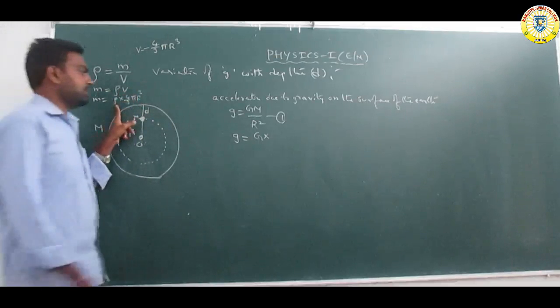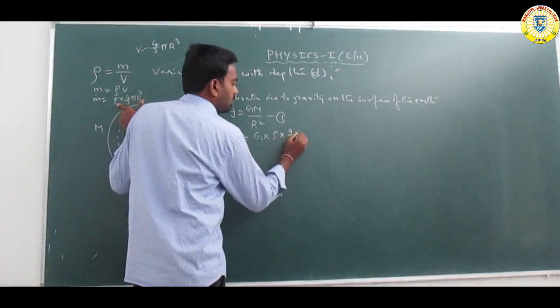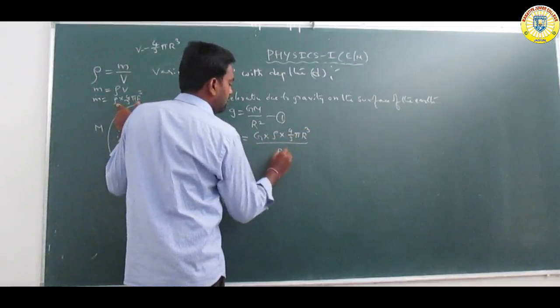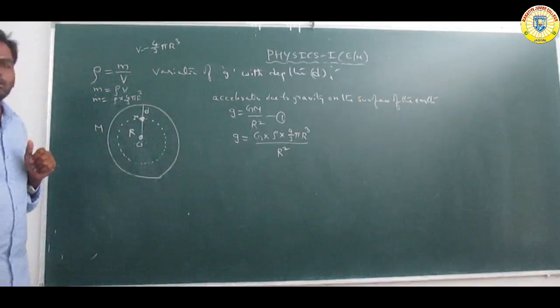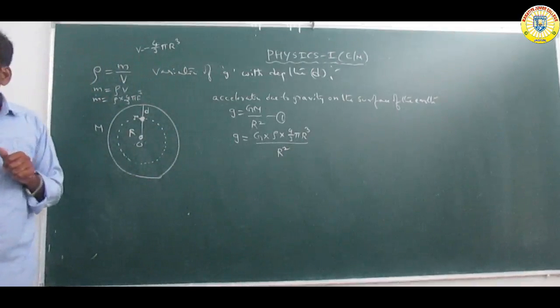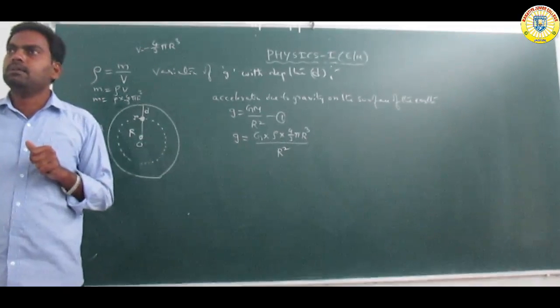So g is equal to G into M by R square, with M equal to rho into 4/3 pi R cube.